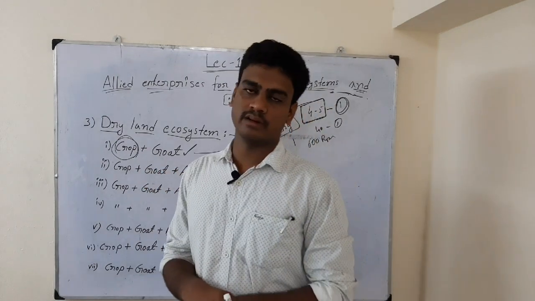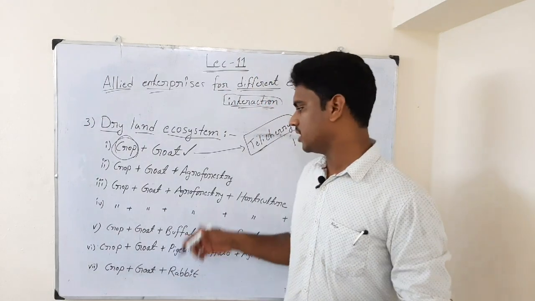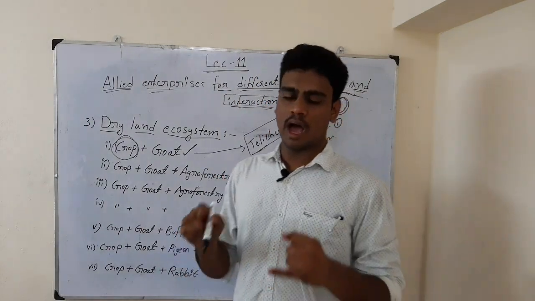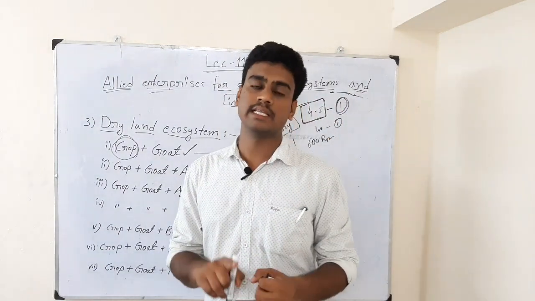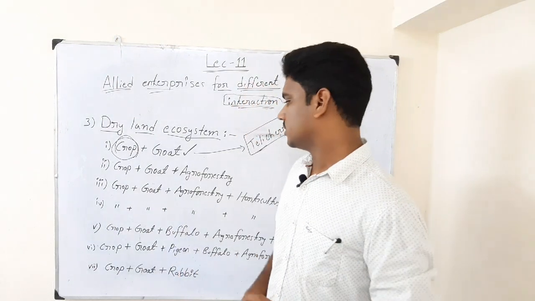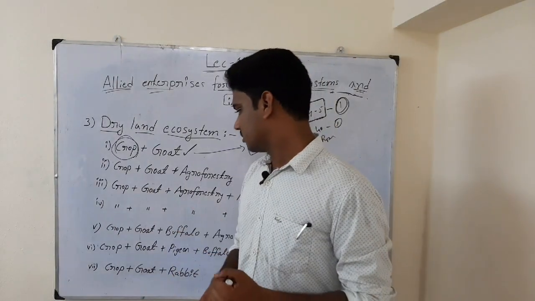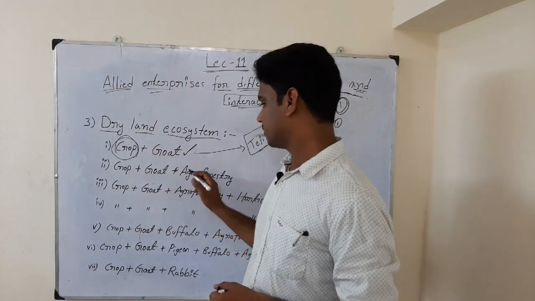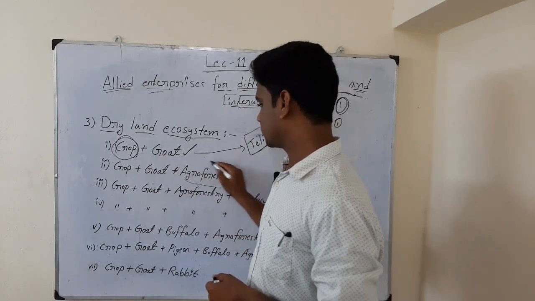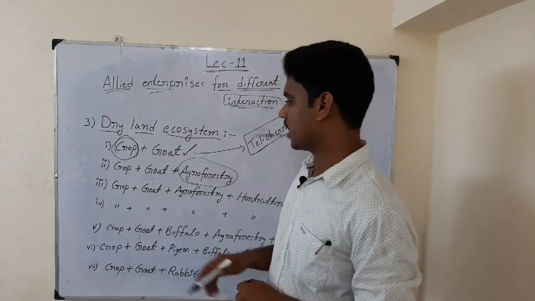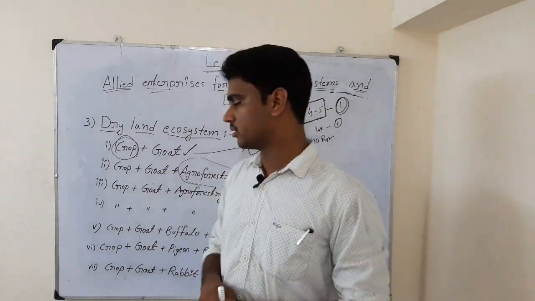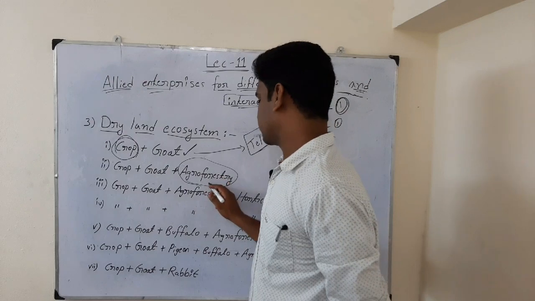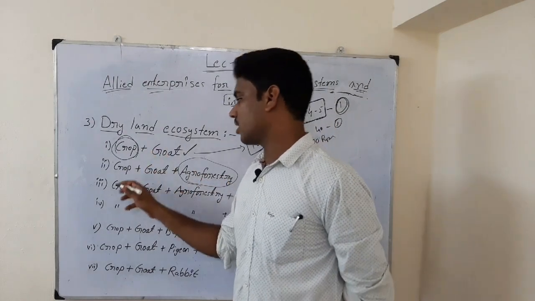So what is the meaning of agroforestry? The meaning of agroforestry is raising of agriculture crops along with tree species, forestry tree species. So we are using some extent of land area to raise agriculture crops along with the forestry, and in that we are rearing goat also. How will this forestry help the other components?